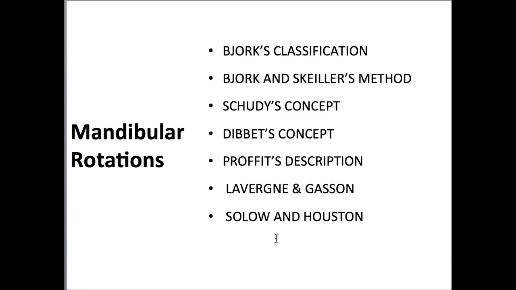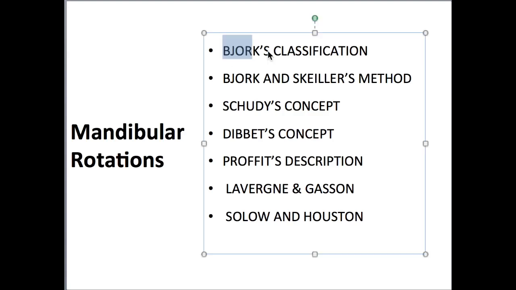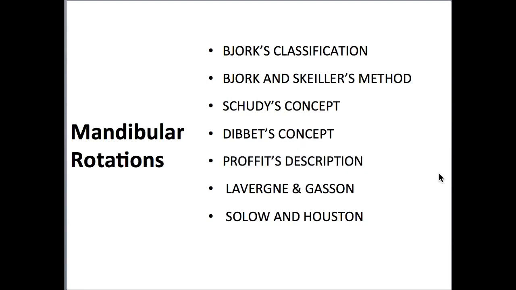But there is no need of describing each and every person's terminology. The most important among these is the Bjork classification, followed by Schudis concept, and followed by Profit description. If you elaborately explain these 3 authors' terminology, it is sufficient for your mandibular rotations.